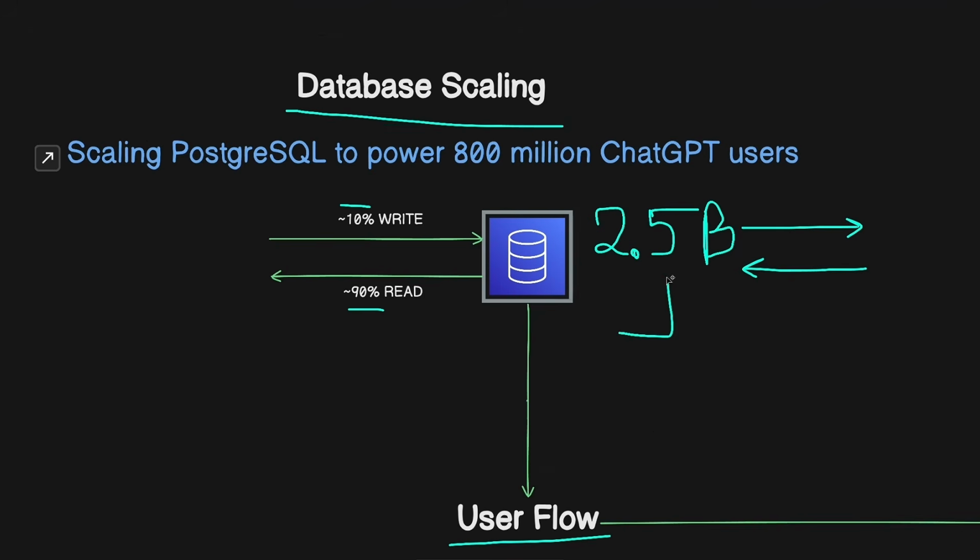So even with this scale of 2.5 billion messages sent on average per day, we still have only around 10% write operations, while we have 90% read operations. And this is also one of the components that will dictate our database choice later on.